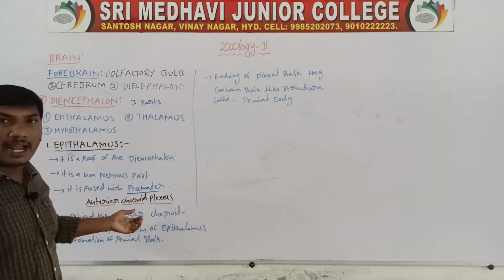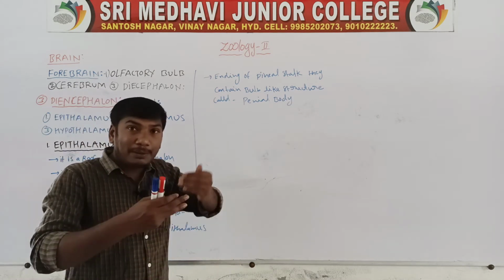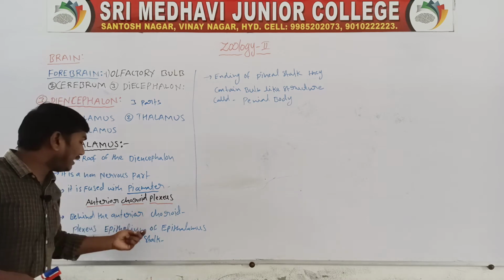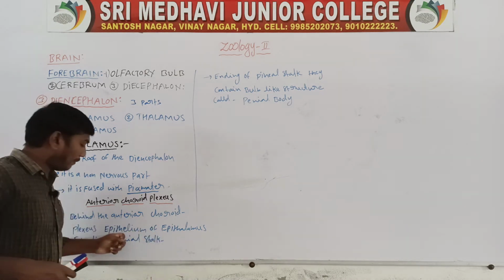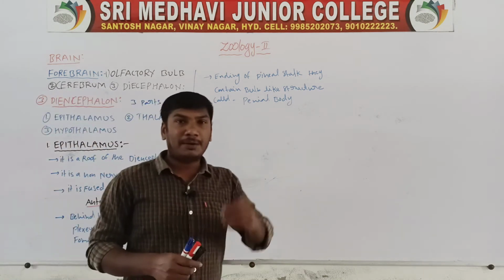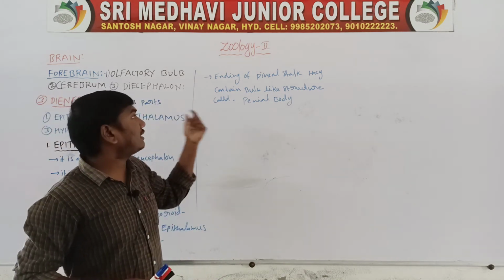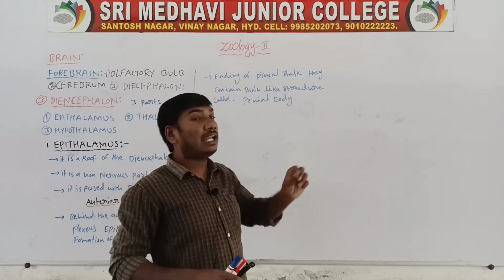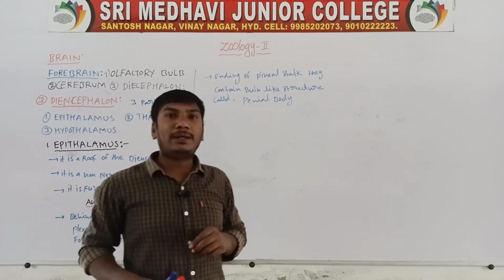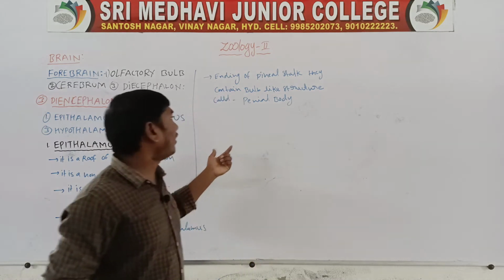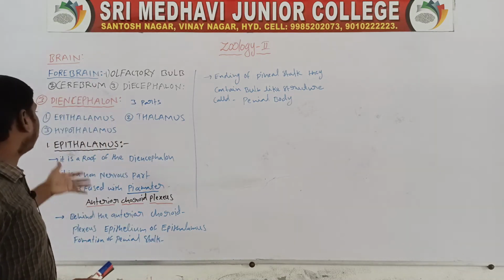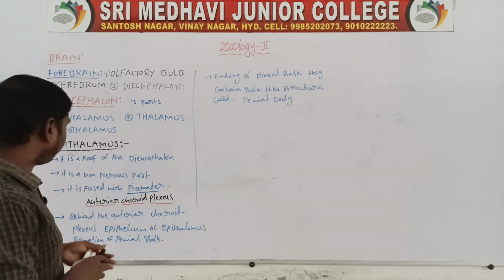Behind the anterior choroid plexus, the epithelium of the epithalamus forms the pineal stalk. The ending of the pineal stalk contains a bulb-like structure, called the pineal body. So these are the epithalamus.